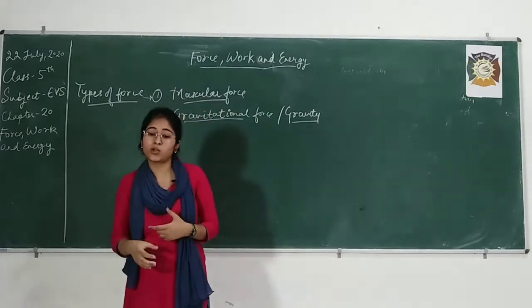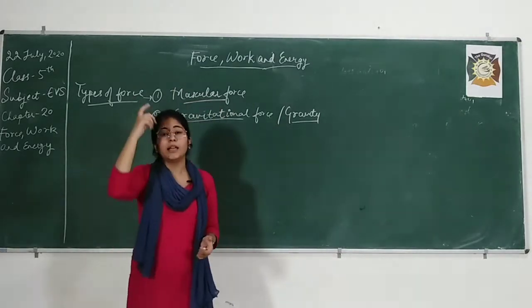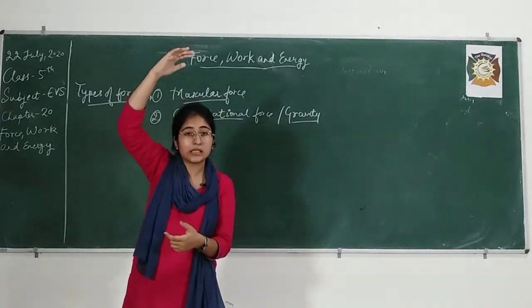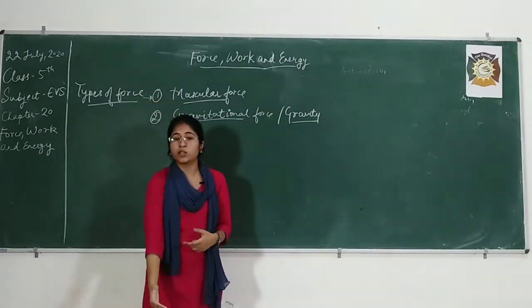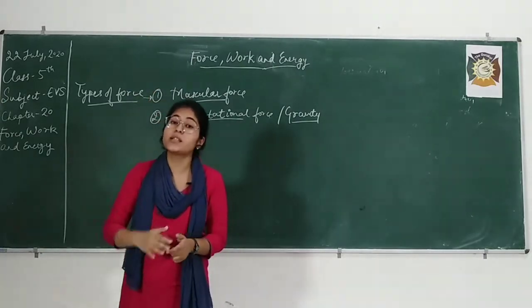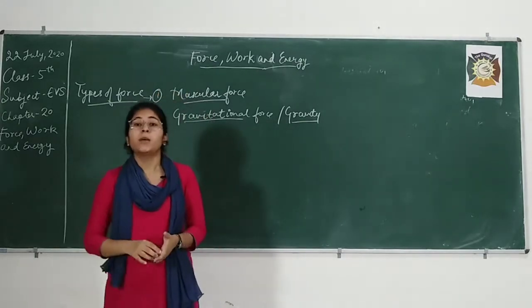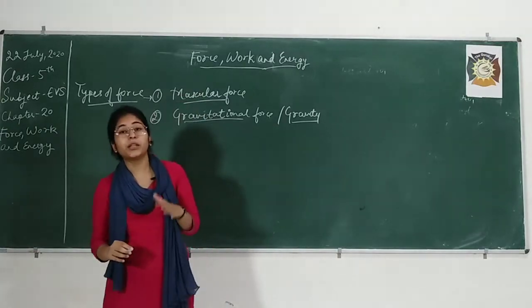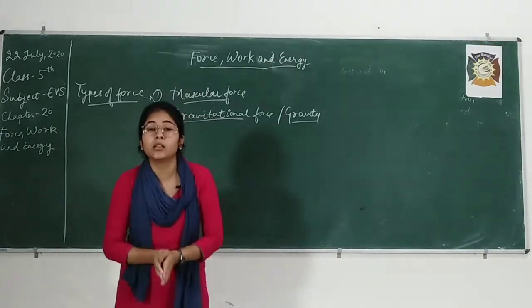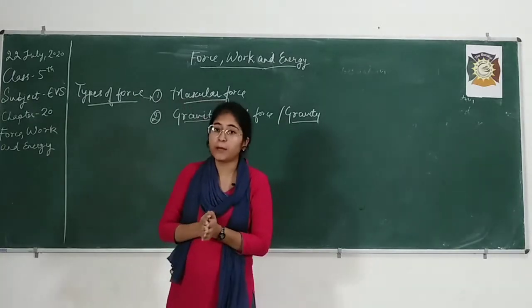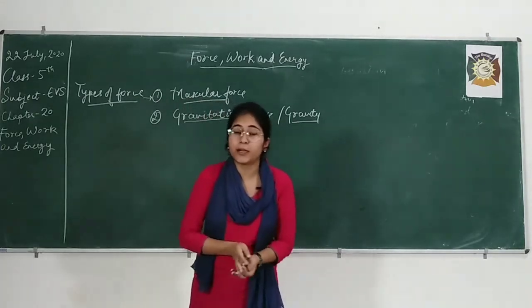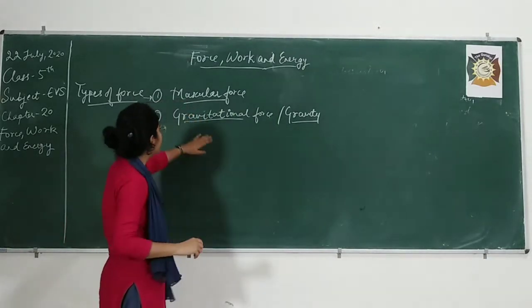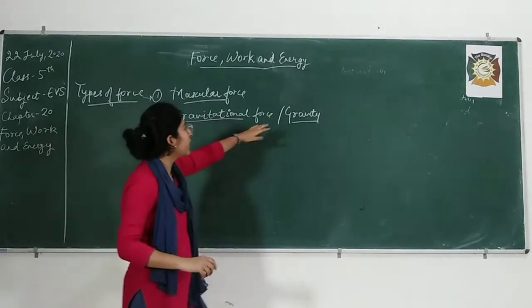If I throw something else also, if I throw a paper, a pen like this in the air, if I throw a ball in the air, ultimately after traveling a distance in the air, it comes back to the earth. Now why is it happening? Why is it always coming down? Because students, this is happening due to a force. This is happening due to a force that is applied by earth over these objects, and that force is known as gravitational force, or you call it gravity.